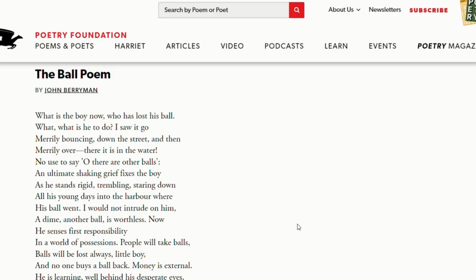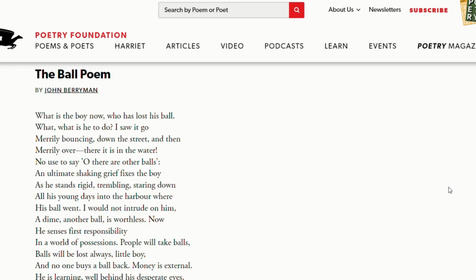from class 10th. Now, as the name suggests, this poem is about a toy, a ball, with which the boy was playing. A particular boy, a small boy was playing. What is the boy now who has lost his ball? So the first line itself tells you the entire moral of the poem, that there is a particular child, a small child, who was playing with his toy and the ball gets lost. Now we are going to talk about his condition. What is he to do?